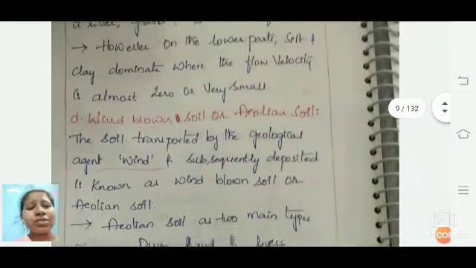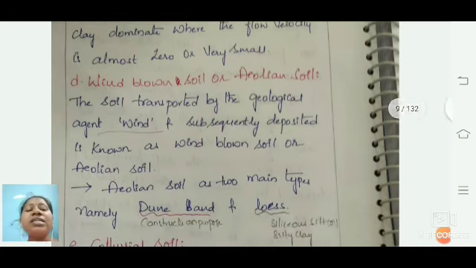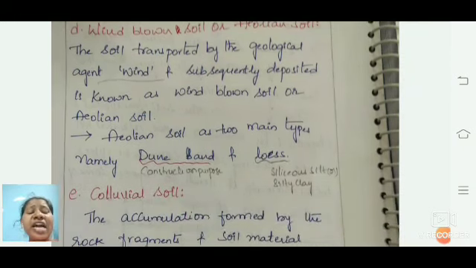Whereas coming to windblown soil, this soil is deposited by the wind. Whenever the wind blows from one place to another place, there will be deposition of such soil. This windblown soil has two types again, that is dune soil and the other one is loess soil. The dune soil is used for construction purposes, even nowadays.